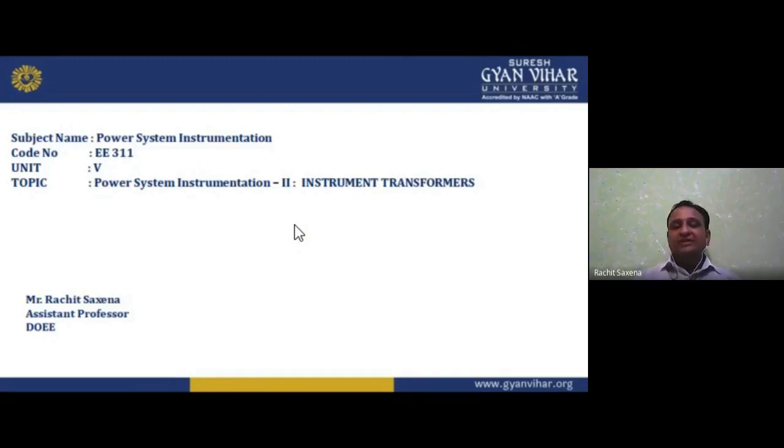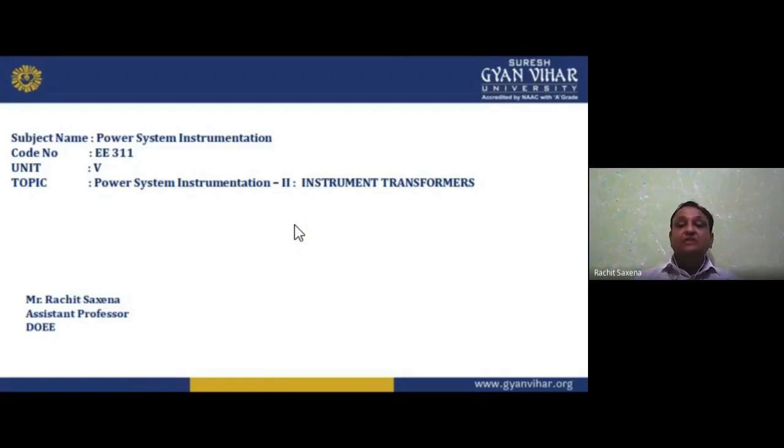Then we have transducers on the basis of primary and secondary, active and passive, analog and digital. On the basis of transduction, we have capacitive, inductive, magnetic, photoconductive, photovoltaic, photo-transductive. So all these we have. In this, we have different transducers. For example, we have understood the LVDT, that is the linear variable differential transformer. Then we have the RVDT, rotary basically.